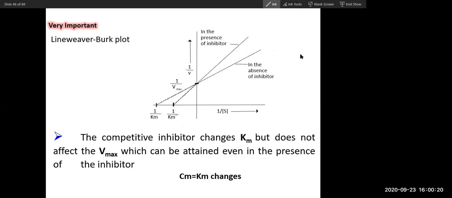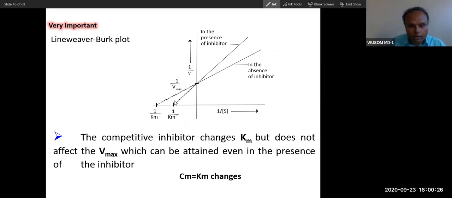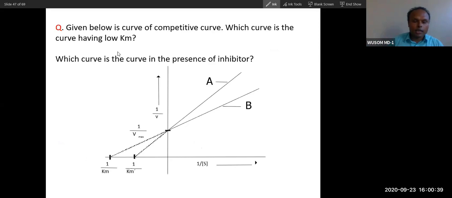Are competitive inhibitors all reversible? Yes, competitive are reversible, almost all of them. There are sometimes suicide inhibitors, but let's not talk about that. So let's just answer this question.